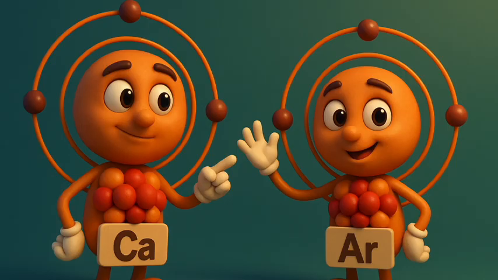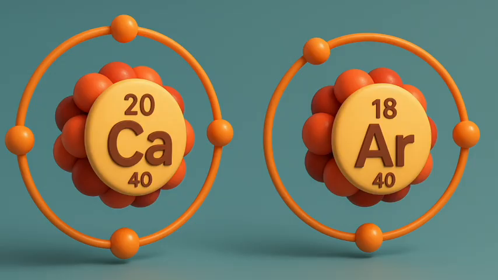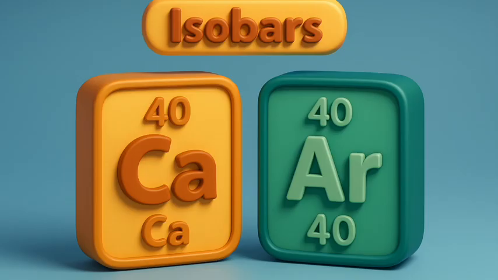4.6.1 Isobars. Let us consider two elements: calcium, atomic number 20, and argon, atomic number 18. The number of protons in these atoms is different, but the mass number of both these elements is 40. That is, the total number of nucleons is the same in the atoms of this pair of elements. Atoms of different elements with different atomic numbers, which have the same mass number, are known as isobars.